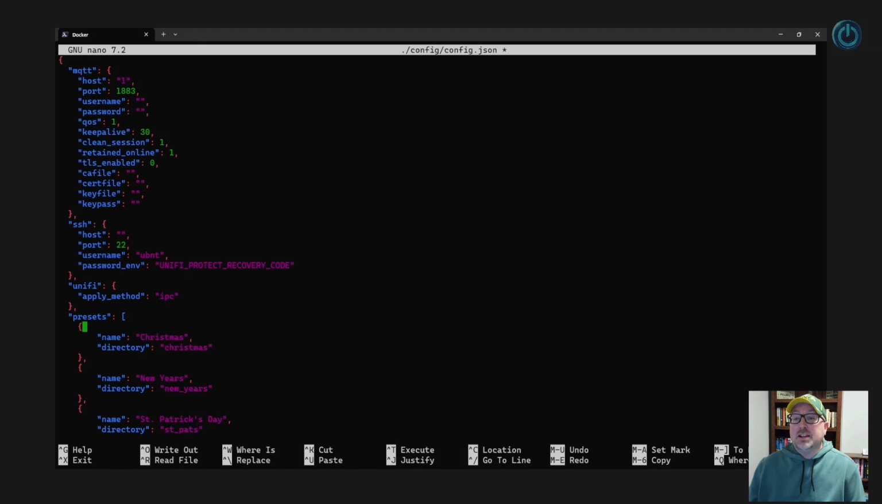The main settings we need: MQTT host, usually the Home Assistant server. Port 1883 is usually fine, that's the default for MQTT. And then a username and password for MQTT. I'm using my lab here, so these credentials are not live.